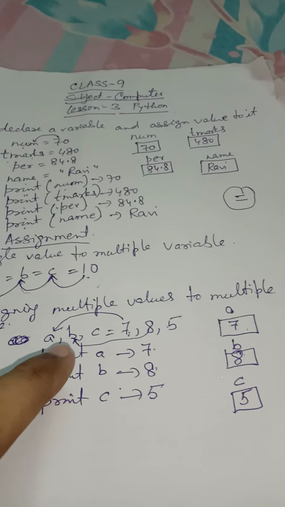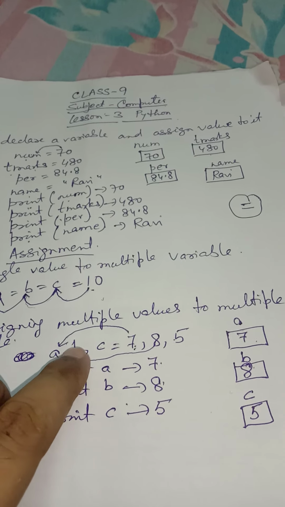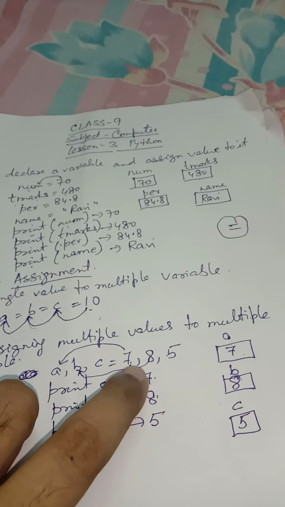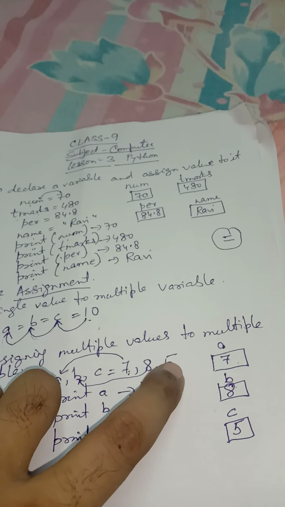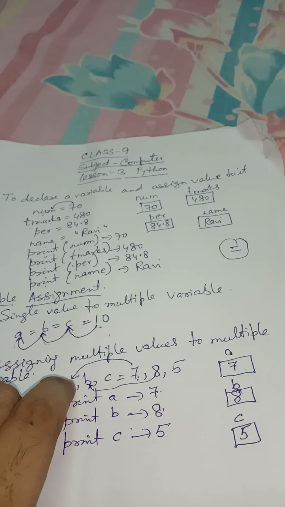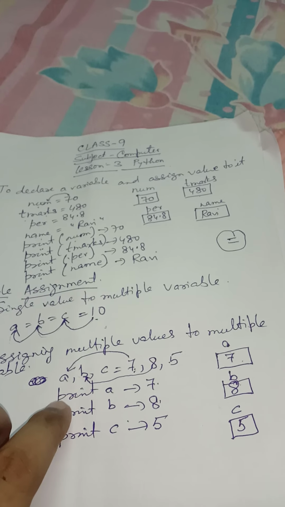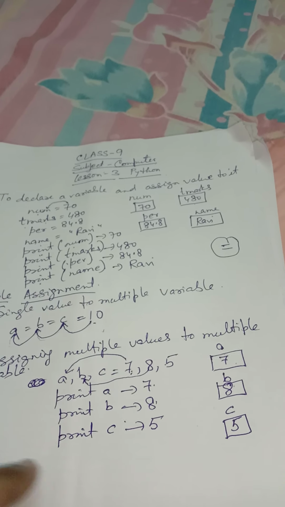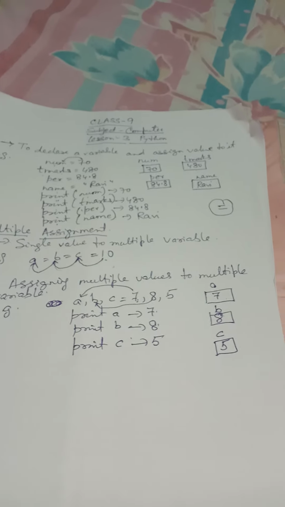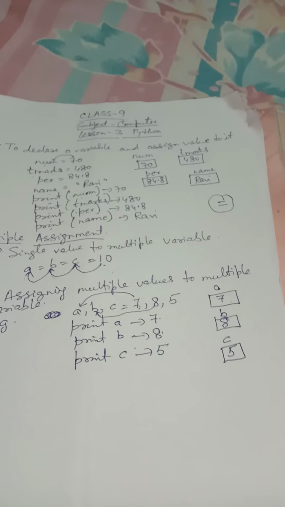This is the declaration of variables, and this is the assigning of values to them. One after another, the values are assigned to different variables, and then we have printed them in sequence.